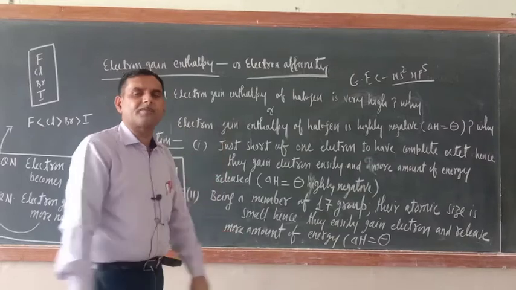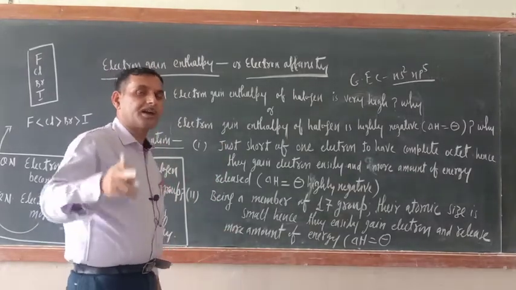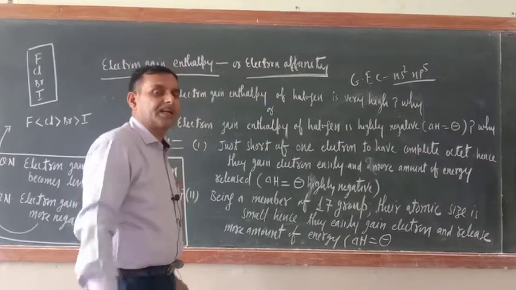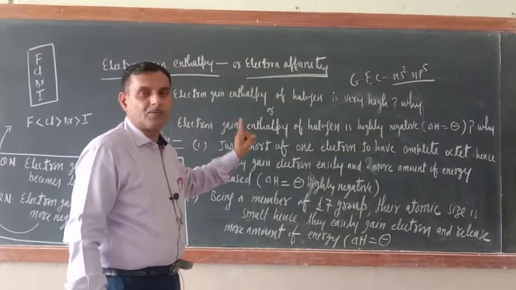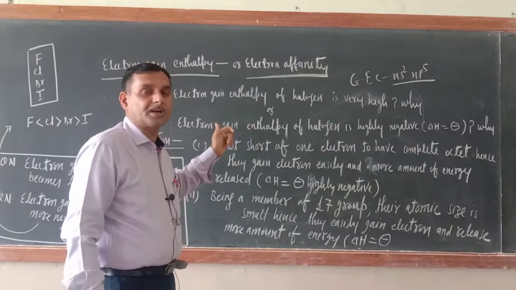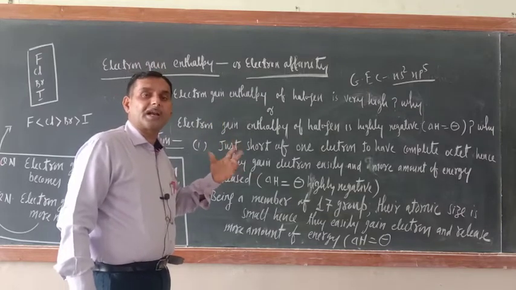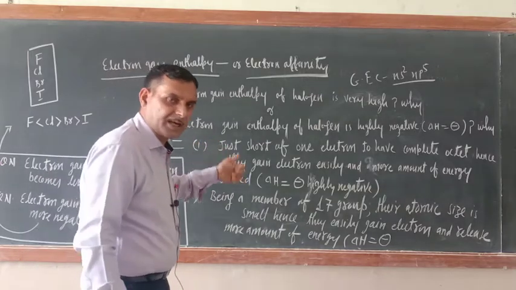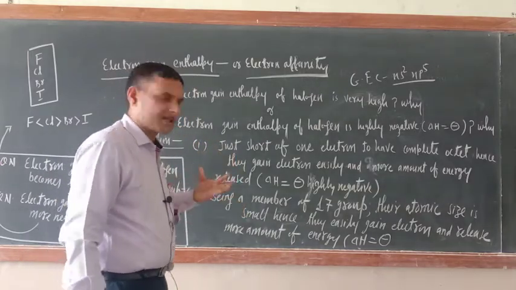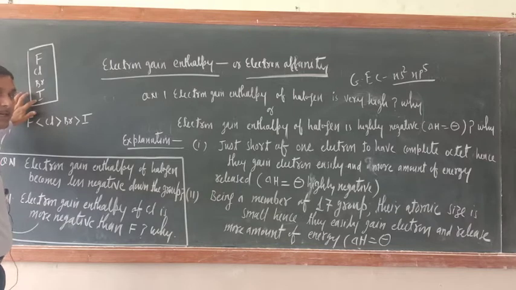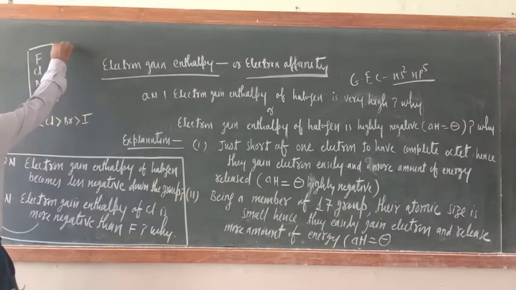So in a nutshell, what we can say is halogens have more negative electron gain enthalpy because of two reasons. Number one, because they are just short of one electron to have a complete octet. Since they require one electron and very easily they will gain that electron, that is why their electron gain enthalpy is very high. Second one is due to small size. Okay, and now just see, fluorine, chlorine, bromine, iodine, they are the members of 17 group. So down the group,